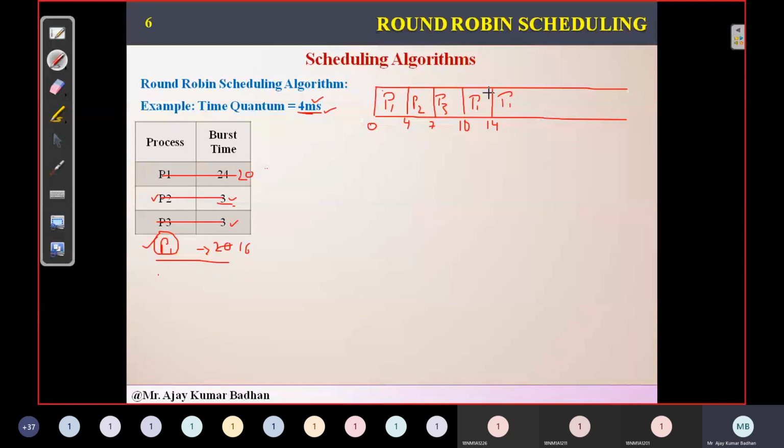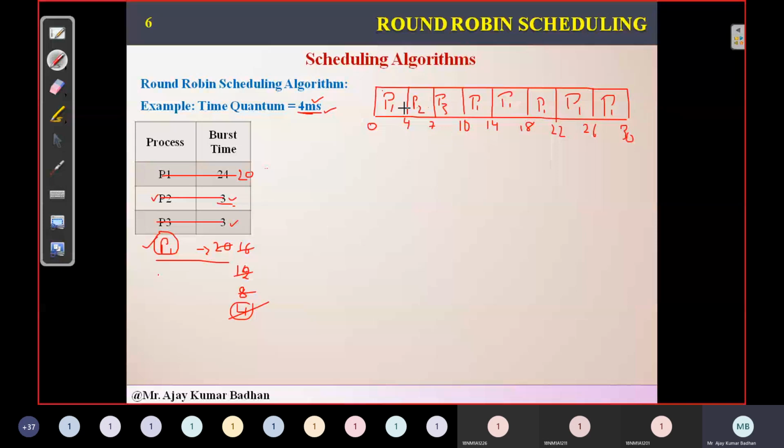So P1, time quantum 4 now, 14 plus 4 is 18. What is the amount we are left with? 4 completed, so now 12. Again, since no process is there, we will allocate P1 here. P1 will take how much now? 8, I guess. So 18 plus 4 is 22. Then P1 again 4, so it will be 26. So this becomes 4. Finally, it is left with 4 milliseconds, so we are giving here 4. So this becomes 30. So this 4 is complete. Finally, this process has completed. So this is the Gantt chart, how you got it.